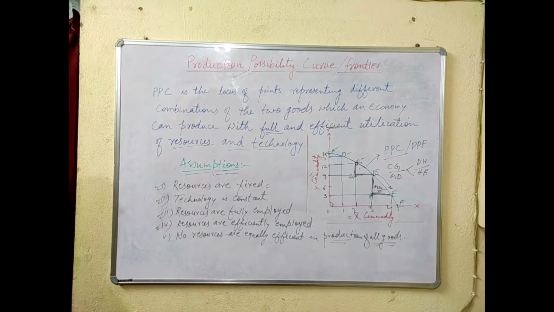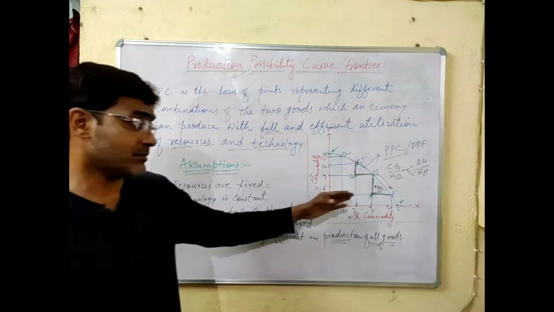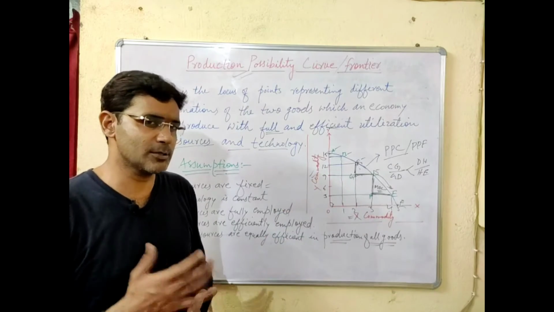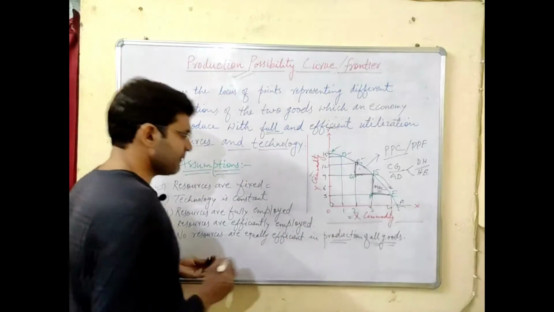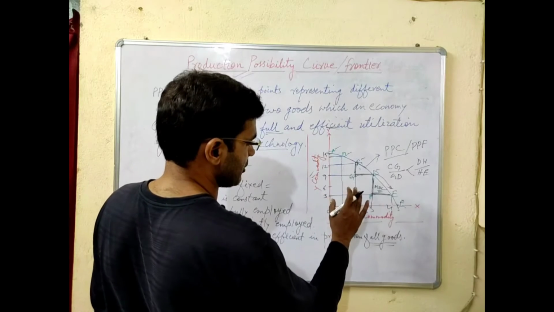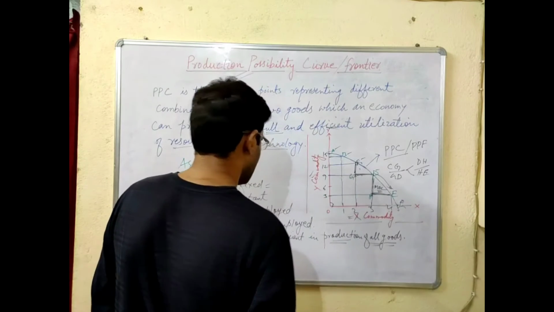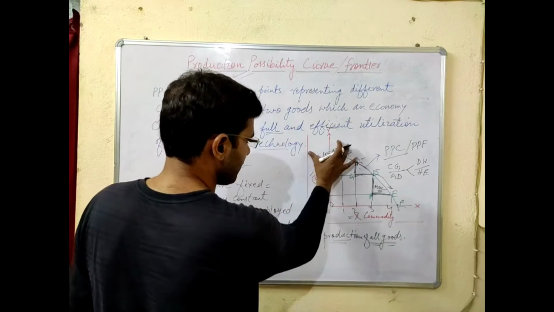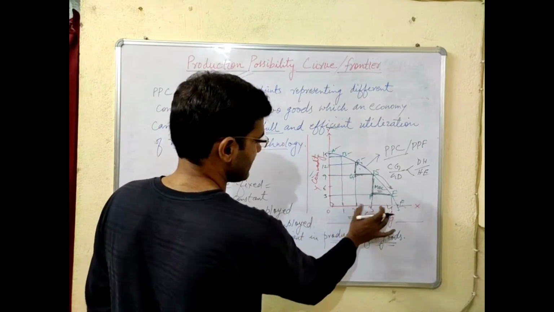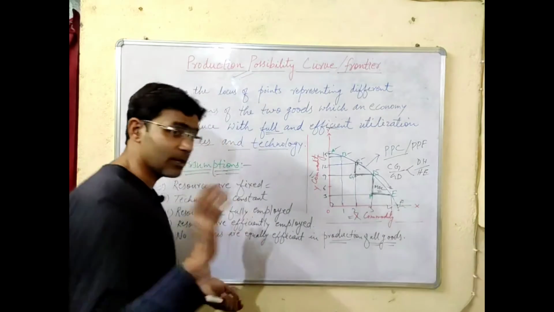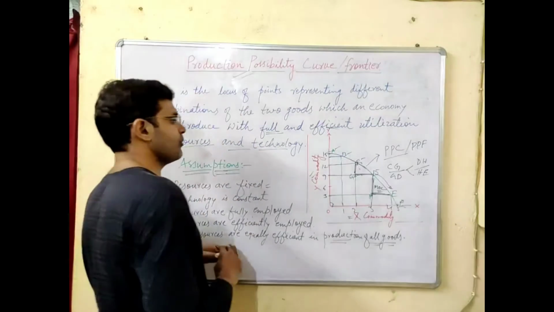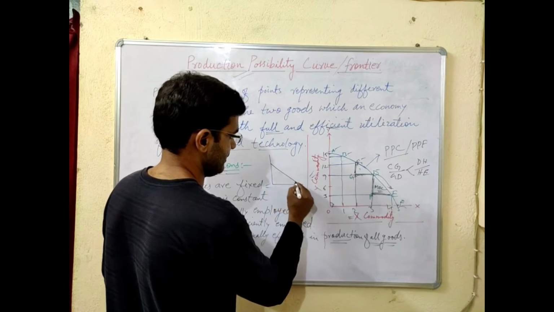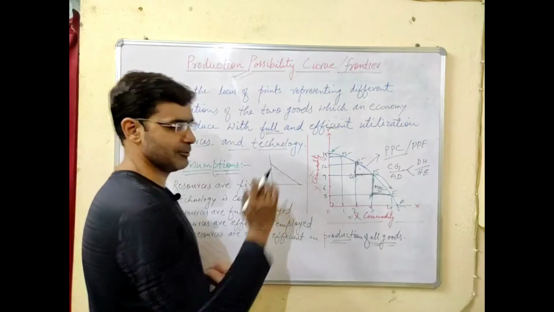Okay. Now the question arises: is the slope of the production possibility curve always concave? No. If the opportunity cost is constant, if the economy is sacrificing a constant unit of good Y for getting an additional unit of good X, then the slope will be a straight line like this. This will be a straight, downward sloping line.